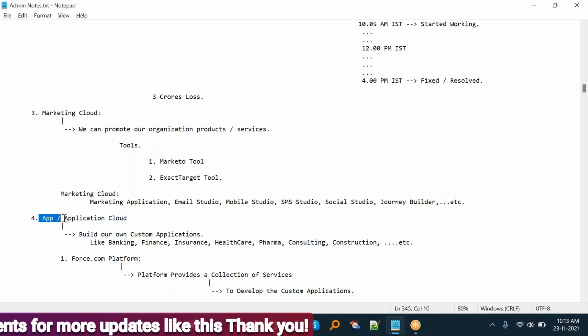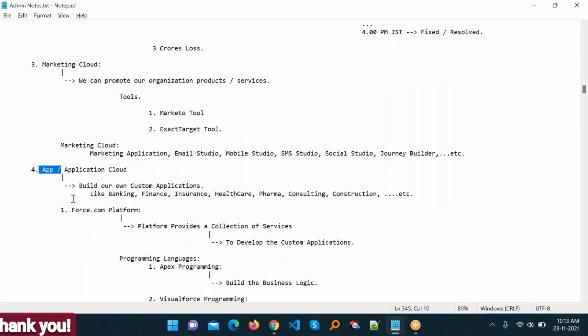The fourth point is Application Cloud. Under the Application Cloud, you can build your own custom application like banking, finance, insurance, healthcare, pharmacy, consultancy, and construction. You can create your own custom application with the help of these clouds.